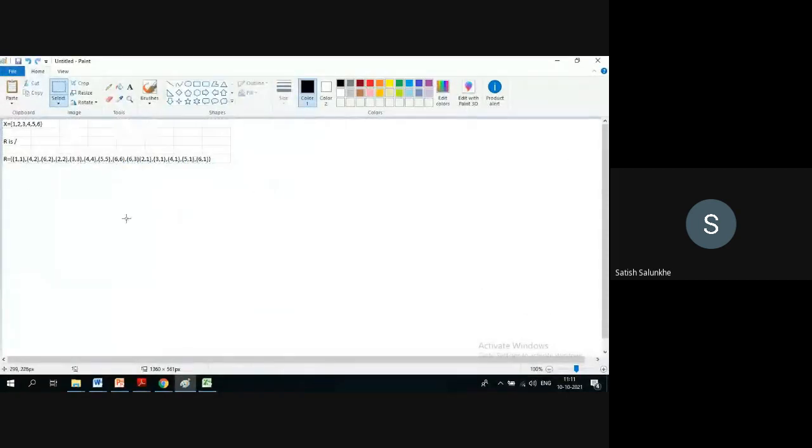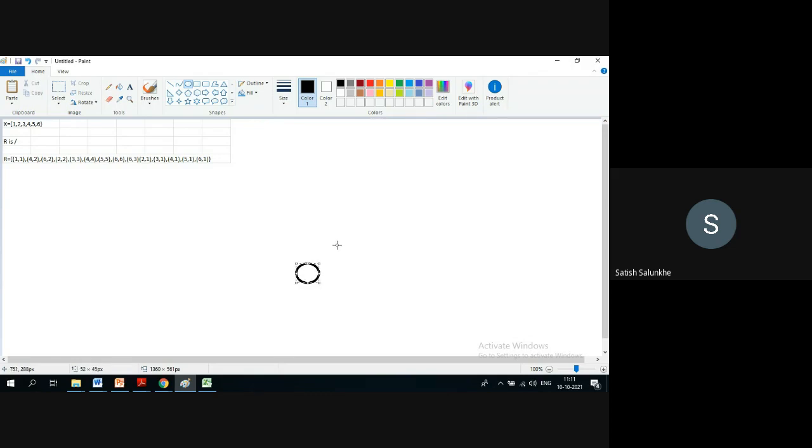Okay. So you need to draw the digraph. What is the meaning of digraph? We already saw how we represent this relation R in terms of a graph. So you need to express it in terms of some nodes. How many nodes are there? 1, 2, 3, 4, 5, 6. Six vertices are there. So let me have some vertices.